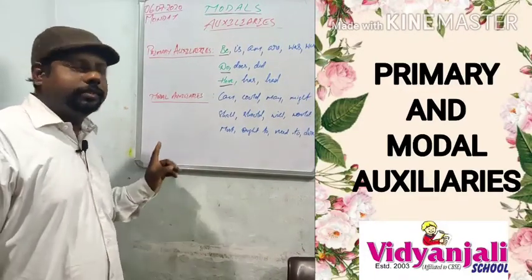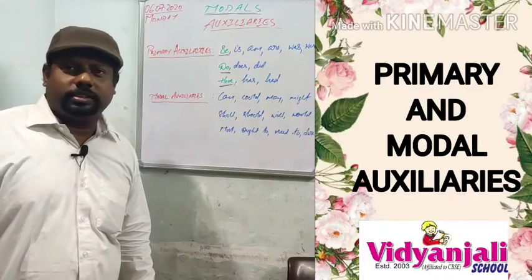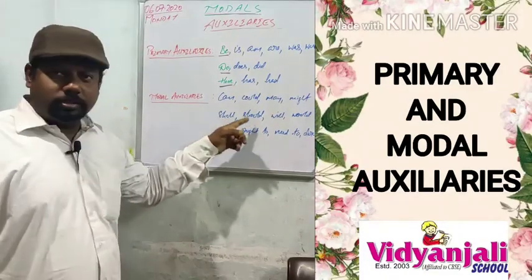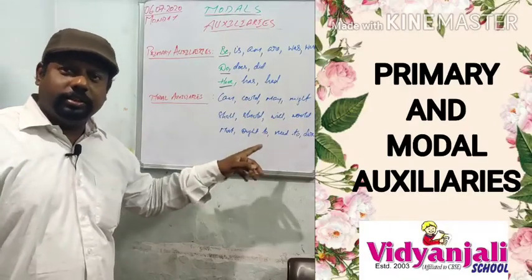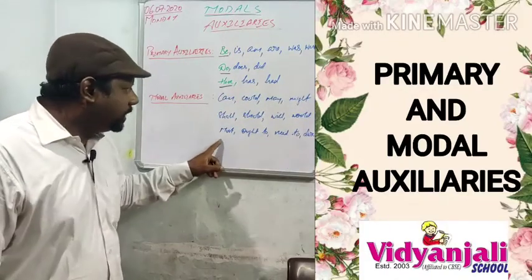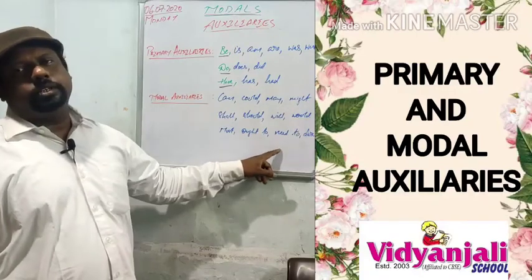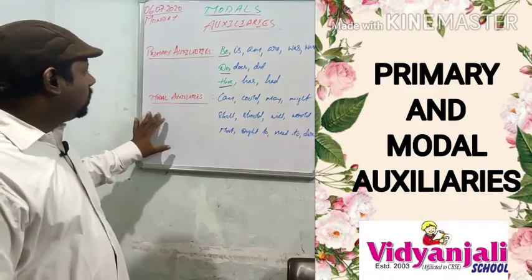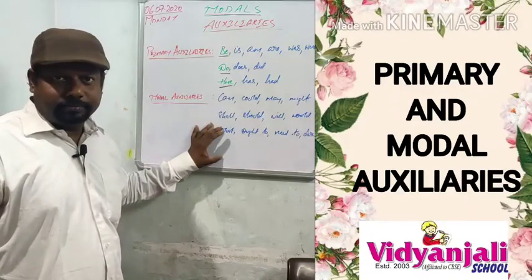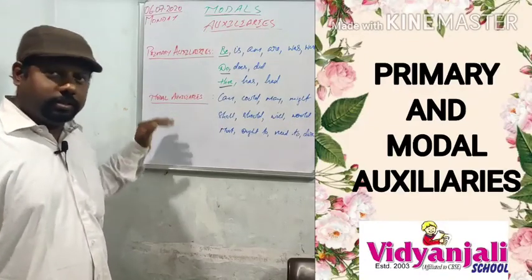Now come to modal auxiliaries: can, could, may, might, will, shall, should, would. And next must, ought to, need to, dare, and used to also. So modal auxiliaries are these. I think you understood clearly.